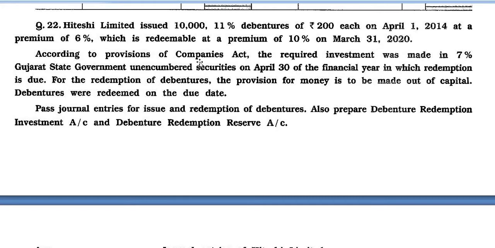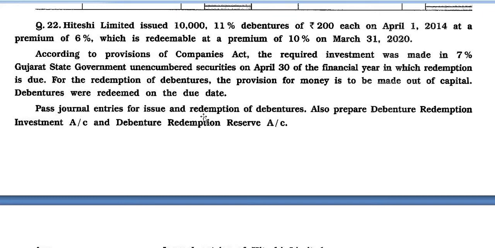According to provisions of Companies Act, the required investment was made in 7% Gujarat state government unencumbered securities on April 30 of the financial year in which redemption is due. For the redemption of debentures, the provision for the money is to be made out of capital. Debentures were redeemed on the due date.